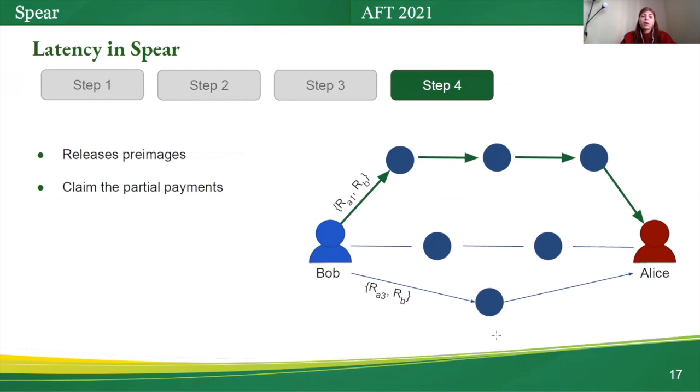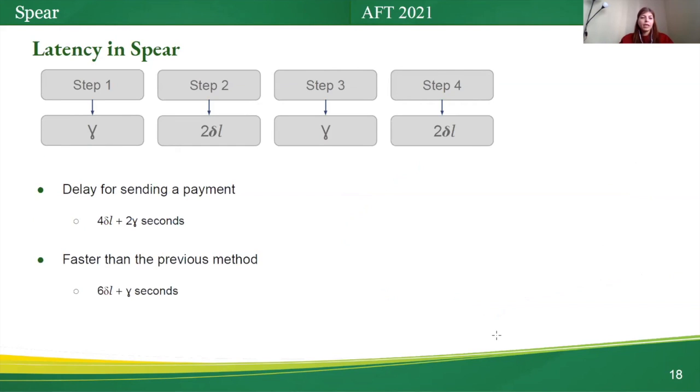In the fourth step of Sphere, Bob releases images to Alice for claiming the partial payments. Similar to the second step, this step requires about 2 delta L seconds. As a result, the delay for sending a payment in Sphere is about 4 delta L plus 2 gamma seconds.